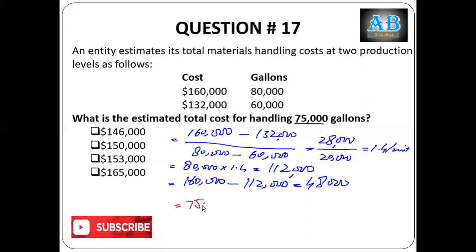So 75,000 times variable cost per unit, which is 1.4, equals 105,000. This is total variable cost, plus fixed cost, which is 48,000, equals 153,000. So 153,000 is the right answer, option C.